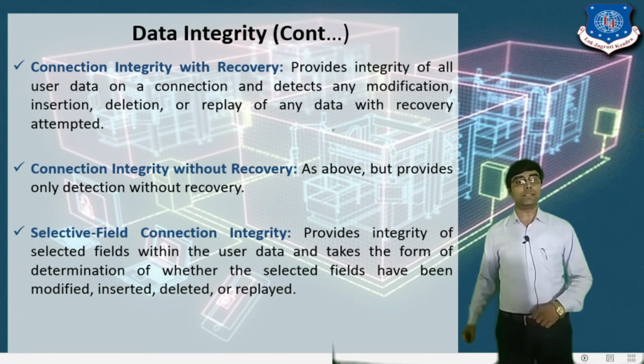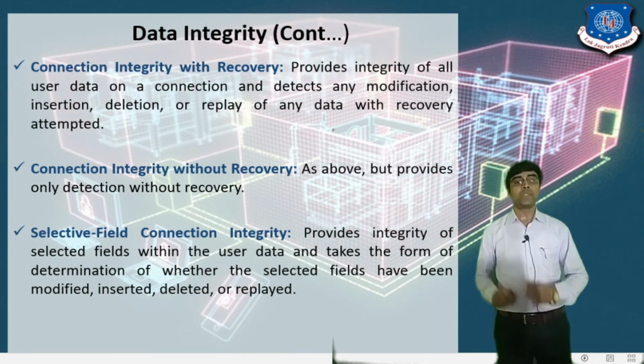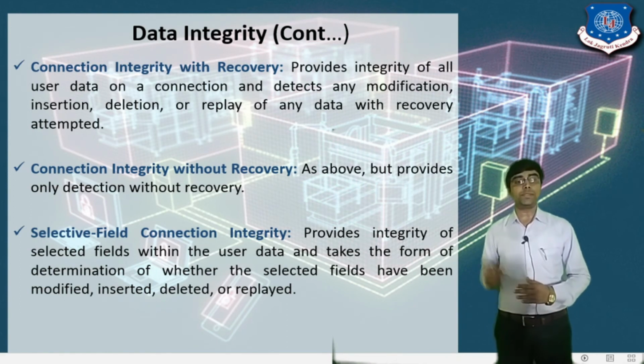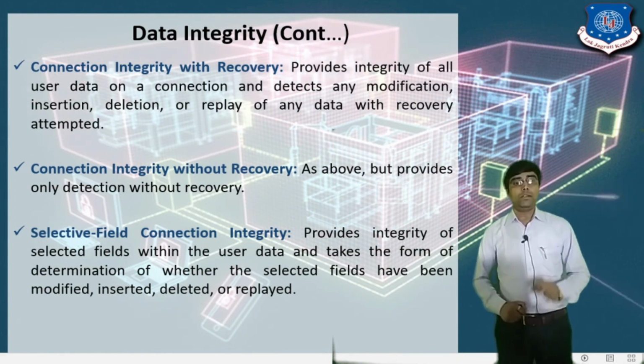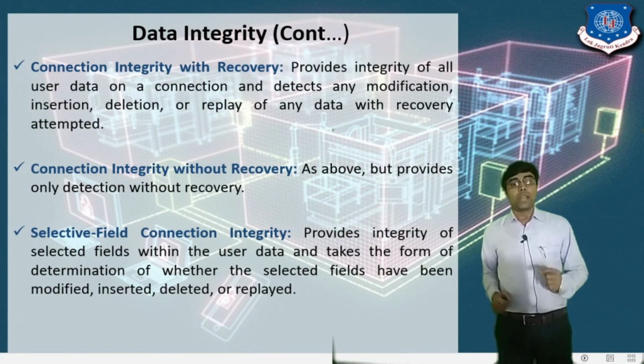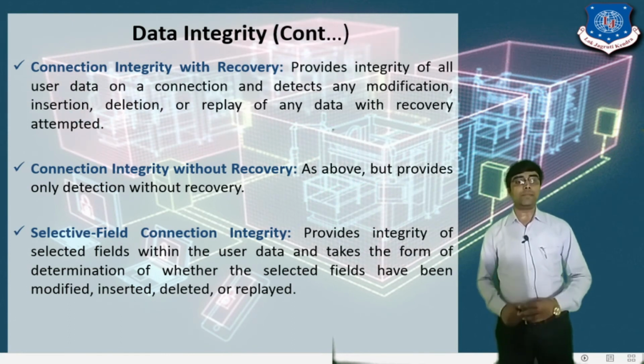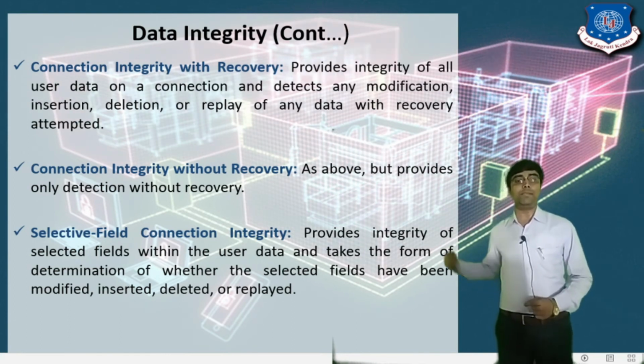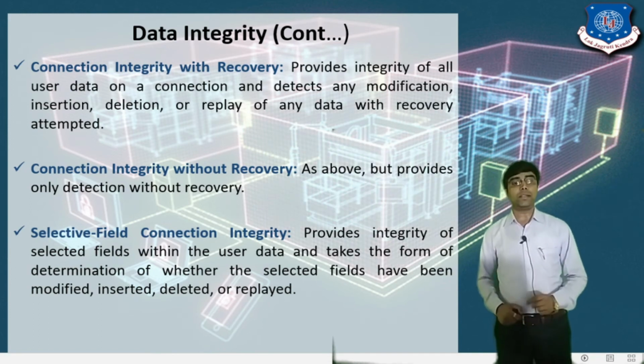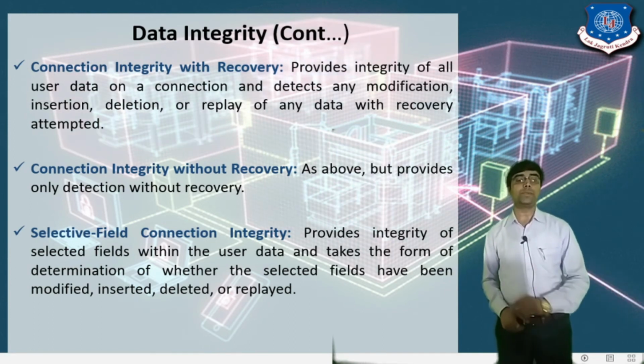Then the next is selective field connection integrity. It provides the integrity of a selected field within user data, and it takes the form of determination of whether the selected field has been modified, inserted or deleted by any unauthorized person or not.